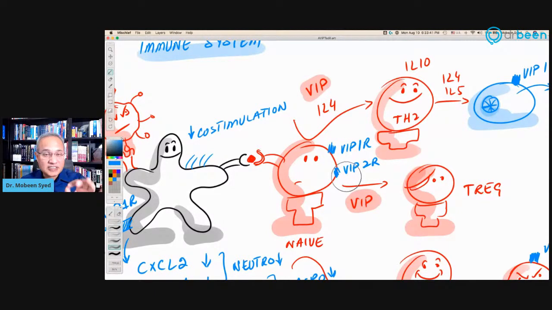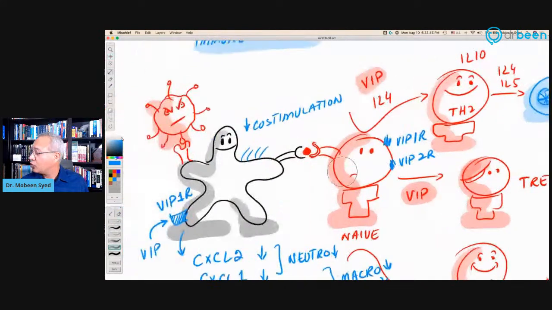When a naive T cell becomes connected with an antigen presenting cell, then the VIP1 receptor on it also becomes active. Did I say VIP2 before? VIP1 receptor also becomes active, and then in the presence of the VIP1 receptor, and if there is VIP or Aviptadil present, then the function of the naive cell would go down. So that is another, I would not call it immunosuppressant, I would call it immunobalancing function.